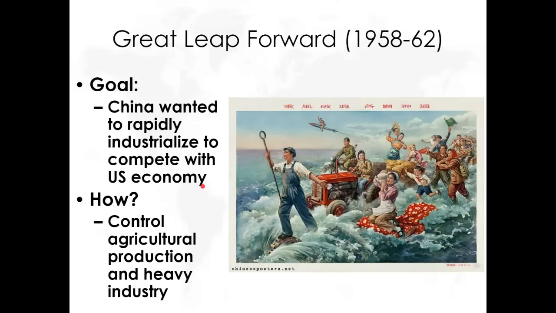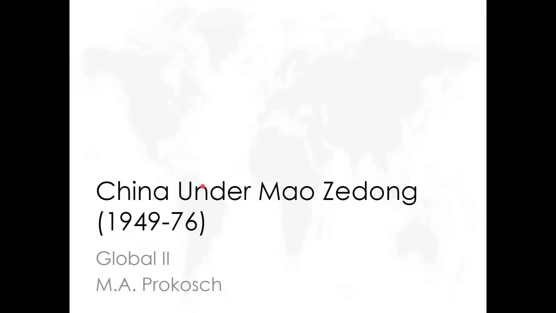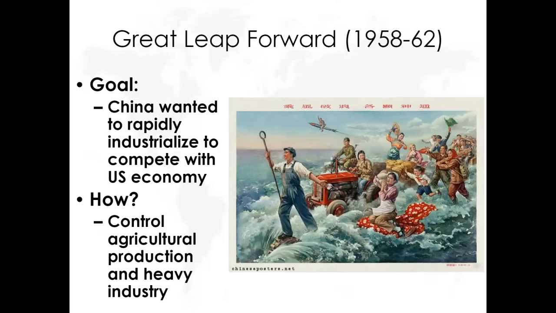Alright, so some policies to know under Mao Zedong's dictatorship of China. The first one's going to be his Great Leap Forward. So, right now, I want you to make a connection to Joseph Stalin's rapid industrialization plan in the Soviet Union. Mao Zedong is going to copy Stalin in the late 50s and early 60s. So he wants to bring China into the modern sphere. He wants to create an economy that will compete with especially the United States.